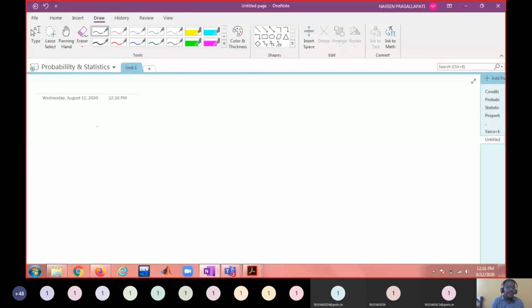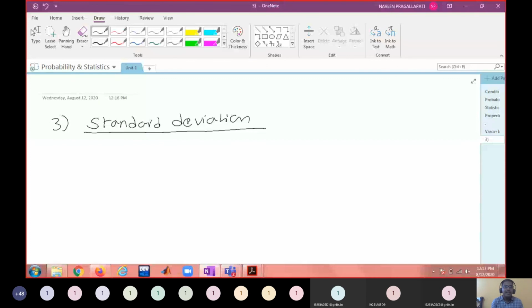The last definition is standard deviation. What is the definition of standard deviation? It is denoted with sigma. As you know, sigma is nothing but the square root of variance of x. Whether it is a discrete random variable or continuous random variable, if you are asked to find the standard deviation, you simply find the variance and take the positive square root. The positive square root is the standard deviation of the random variable.